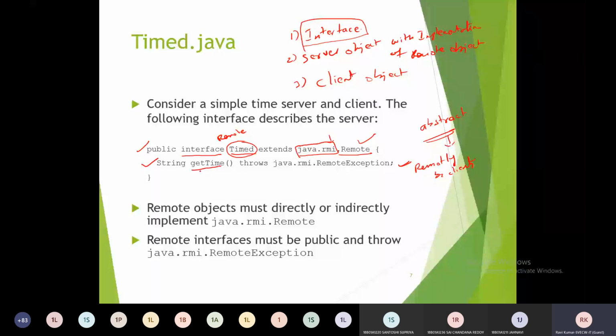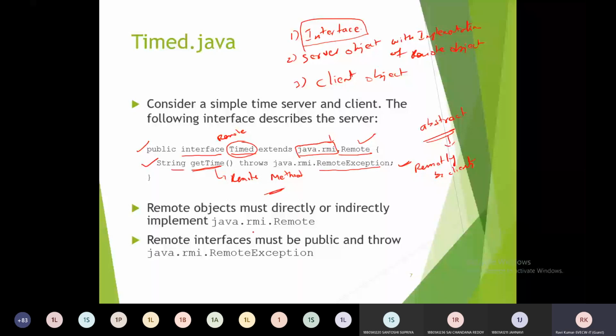So I specify the name of the method, the return type is a string, and this must throw a remote exception. All remote methods must throw remote exception here. So this is the method called remote method. So this is one file.